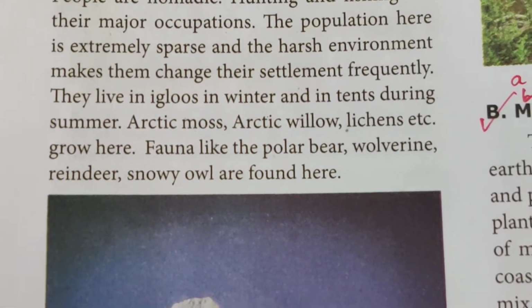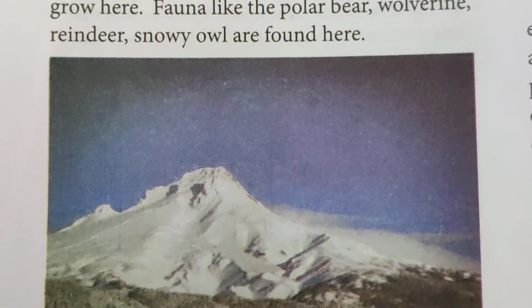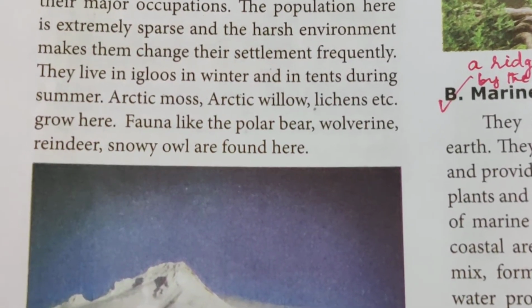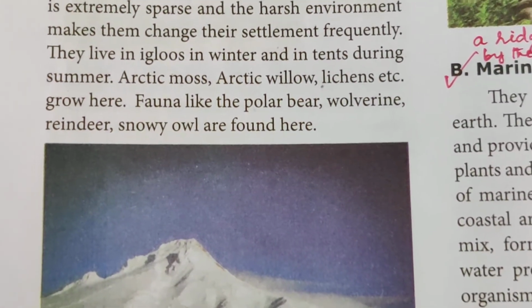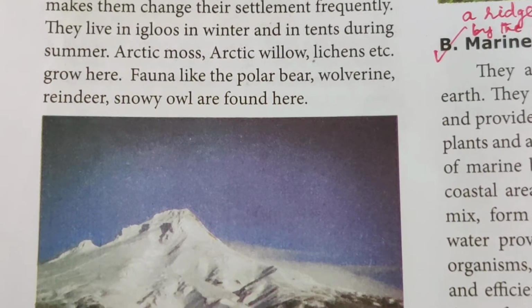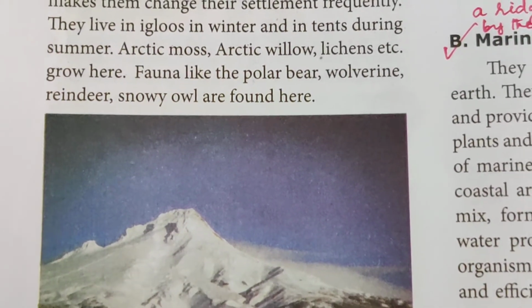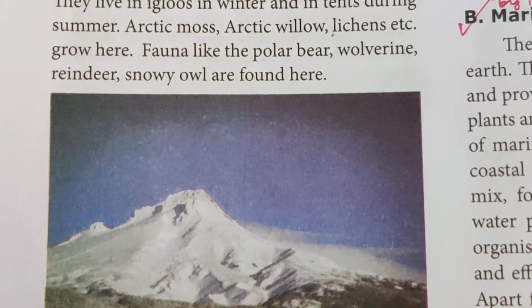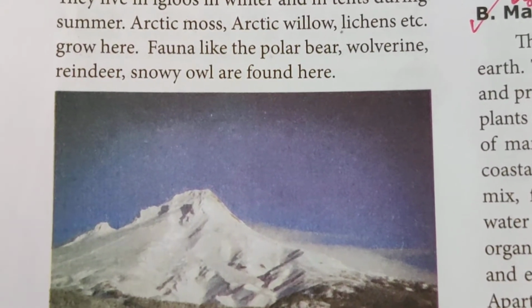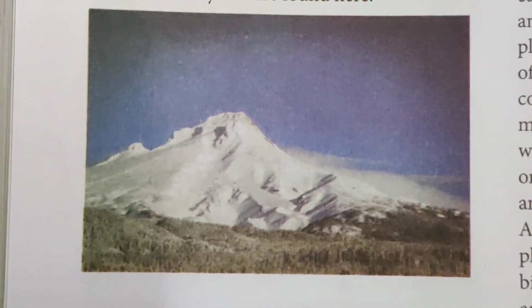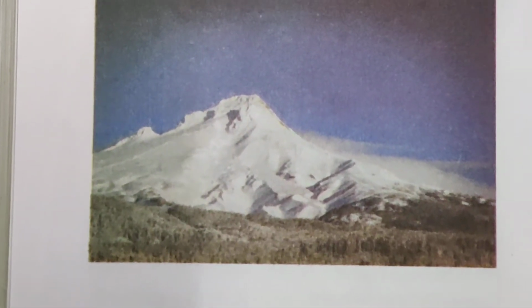They live in igloos. You know very well, igloo houses are filled with snow on top of the roof. So they live in igloos in winter and in tents during the summer season. Arctic moss, Arctic willow, lichens, etc. grow here. Fauna like the polar bear, wolverine, reindeer, snowy owl are found here. This is the place where you find the snow region.